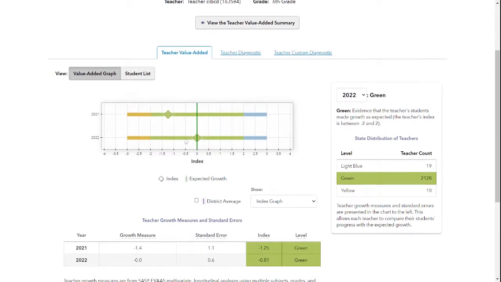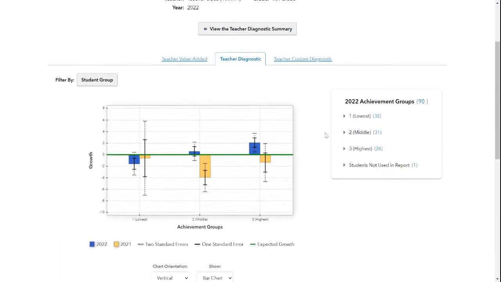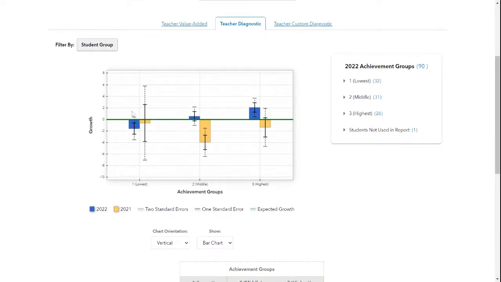Now, this data is showing us some trend, but it's not giving us information that we could work with. So we're going to come up to Teacher Diagnostics. And if you notice, it's going to break our groups into what's called tertiles, groups of 3, meaning 33% of the students in each of these groups based on the state of Ohio.